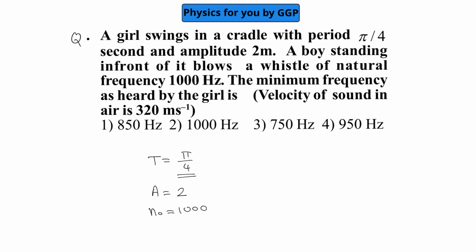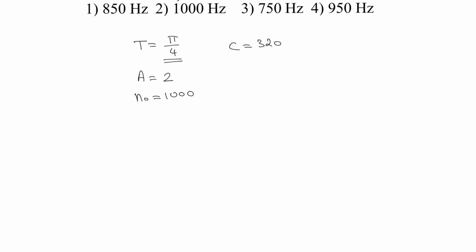The minimum frequency as heard by the girl is asked, where the velocity of sound in air is given as 320 meter per second. As the girl is in simple harmonic motion, when she reaches the mean position, we know that the velocity is going to be maximum.